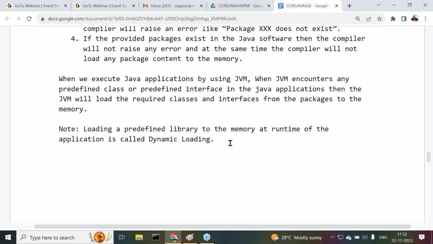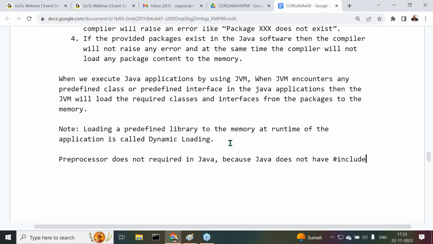All right, now tell me here. Observe carefully the point I'm telling you. I want to go for the conclusion. What is the conclusion here? Preprocessor is not required in Java. Why? Because Java does not have hash include statements and header files.